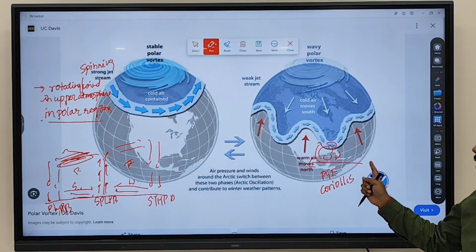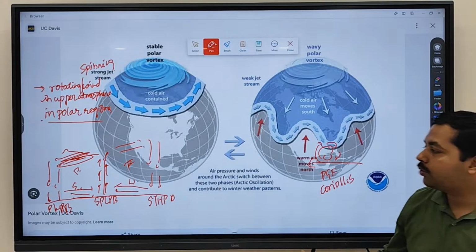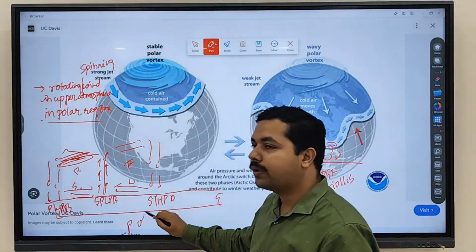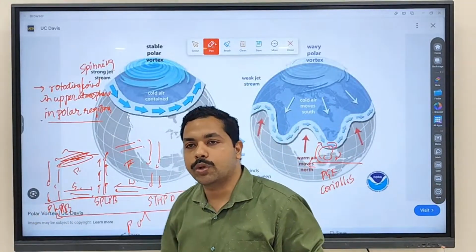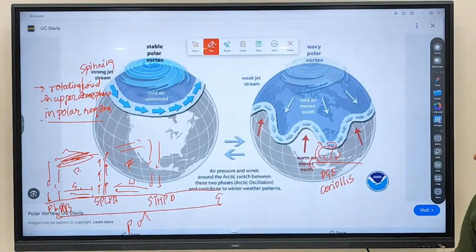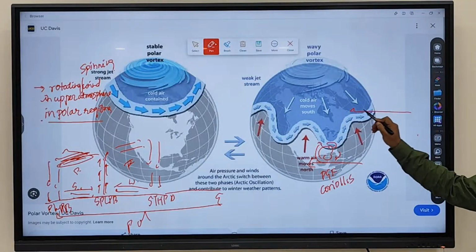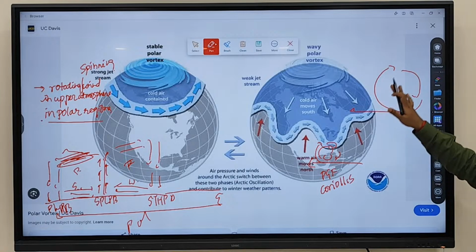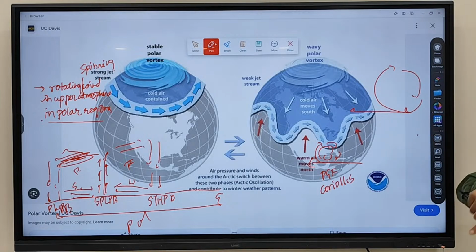As we discussed, Coriolis force will increase from where to where? From equator towards the polar region. When you are moving from equator to polar region, what will happen to Coriolis force? Increase. So the wind that is moving like this is deflected much. It is deflected much, and it is creating which type of wind? It is creating a spinning wind.